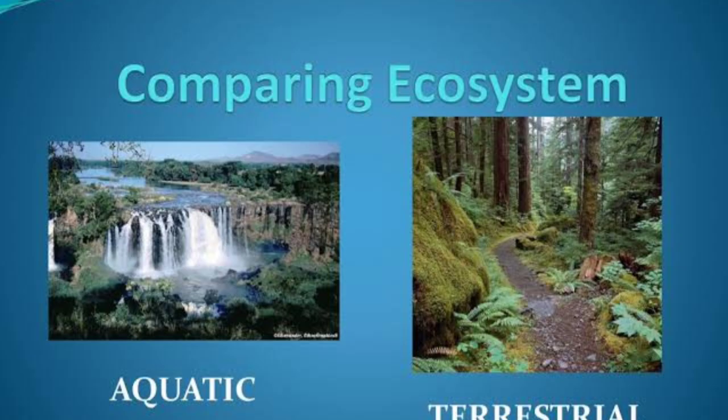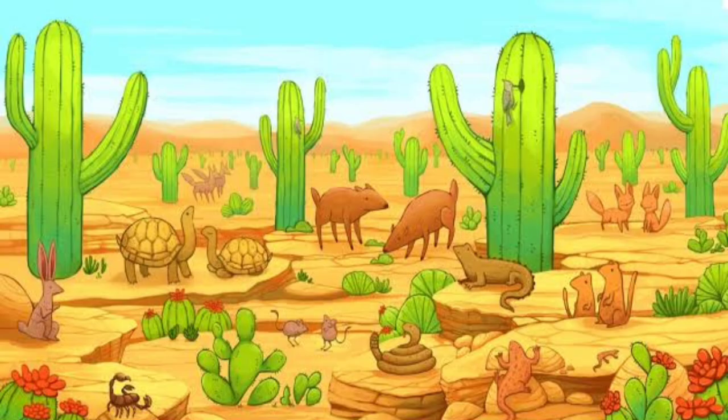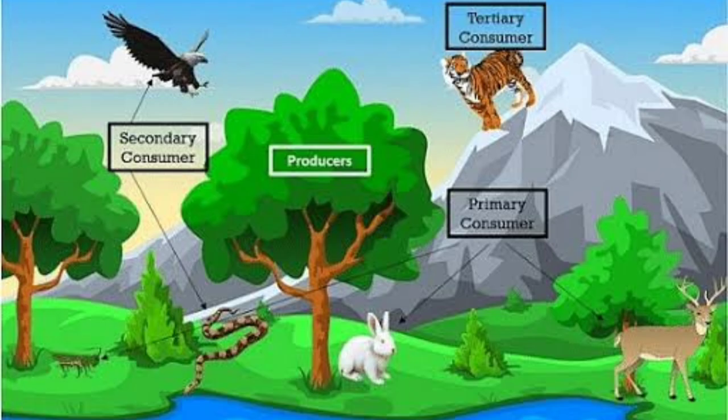Next, the types of ecosystem. An ecosystem can be as small as an oasis in a desert or as big as an ocean. Majorly the ecosystem is divided into two different categories: terrestrial ecosystem and aquatic ecosystem. So what is a terrestrial ecosystem? The terrestrial ecosystems are exclusively land-based ecosystems, and there are different types of terrestrial ecosystem distributed around the various geological zones. Examples: forest ecosystem, grassland ecosystem, tundra ecosystem and desert ecosystem.